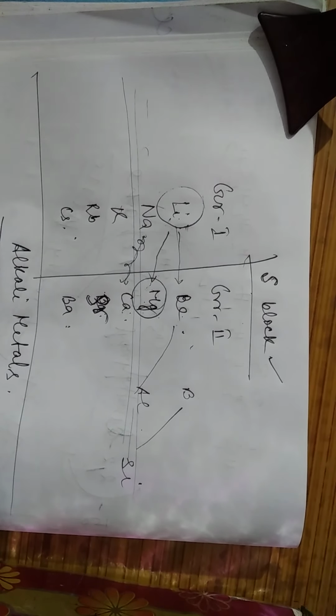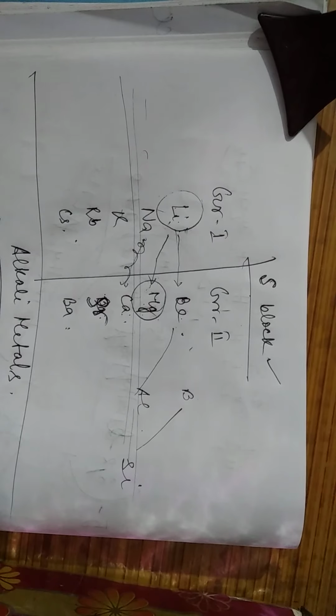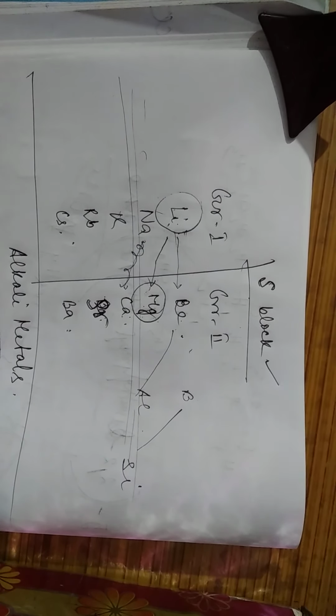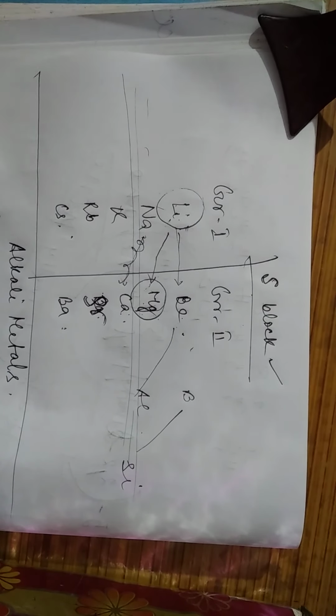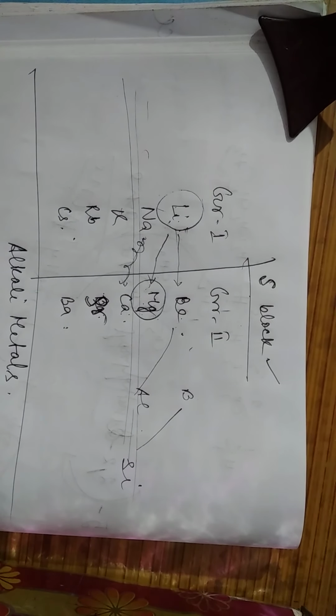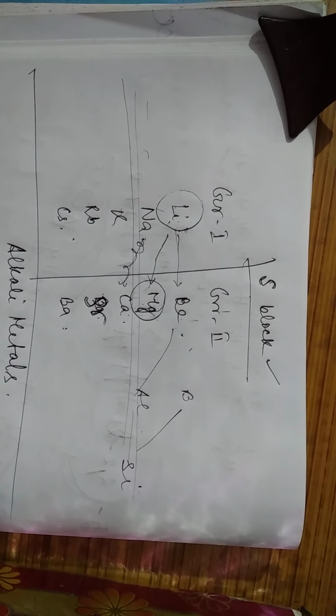Alkali metals means group 1 elements. Why are they called alkali metals? Because when their oxides react with water, they give you alkalis. Alkalis means bases which are dissolved in water. As they form alkalis, these metals are known as the alkali metals.